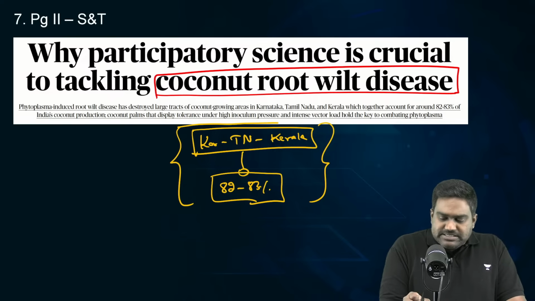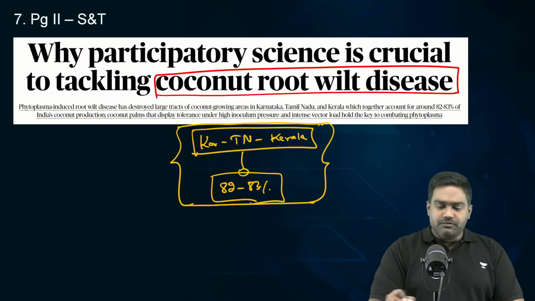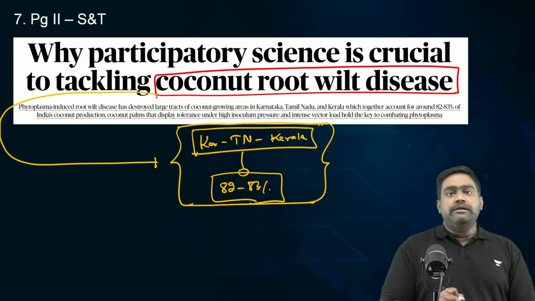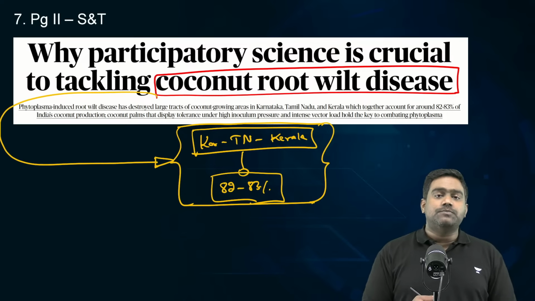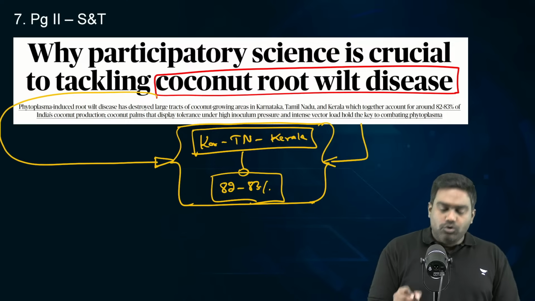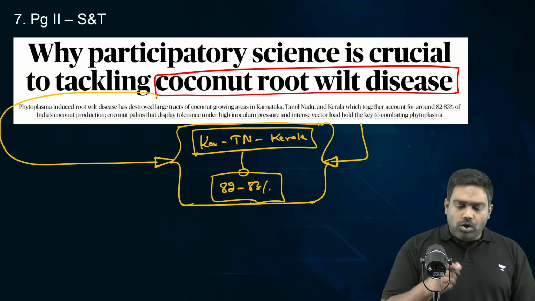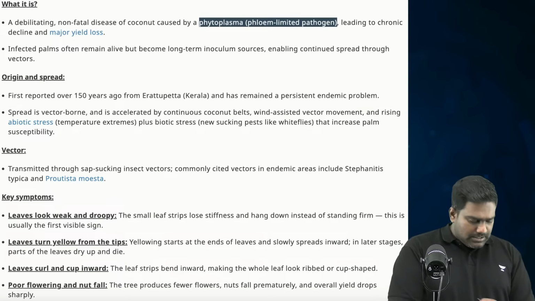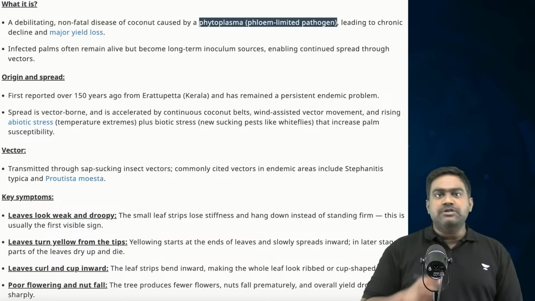And across the three states, this particular disease, root wilt disease, has been spreading over the decades, and it is affecting the productivity of the crops, and it is threatening the livelihood of these farmers. So, what is the coconut root wilt disease? What causes it? What is its impact? That is something we need to learn.